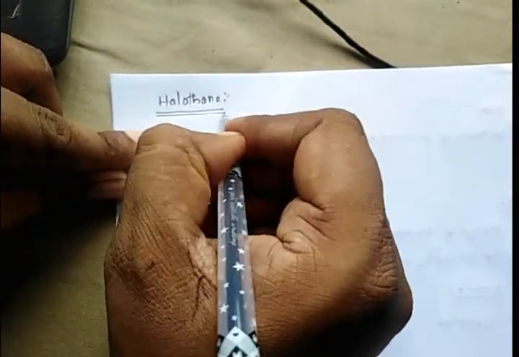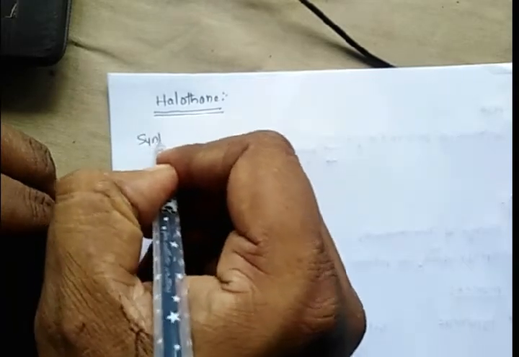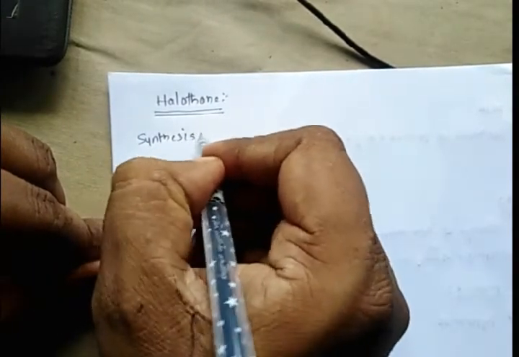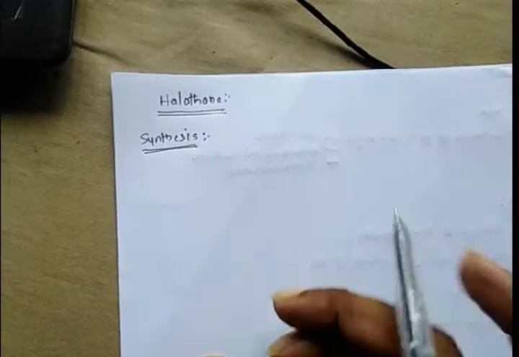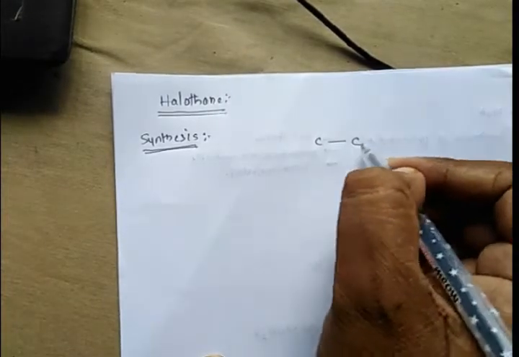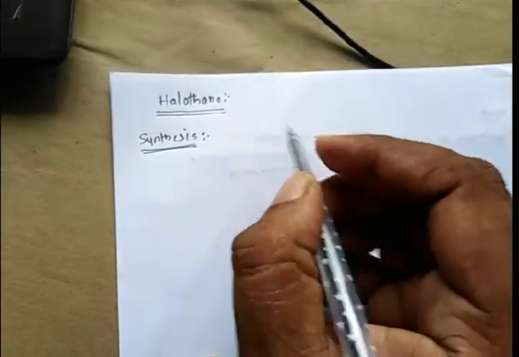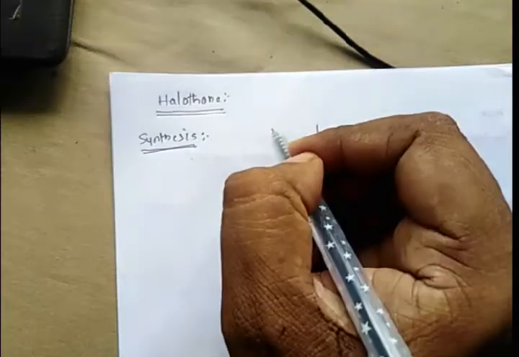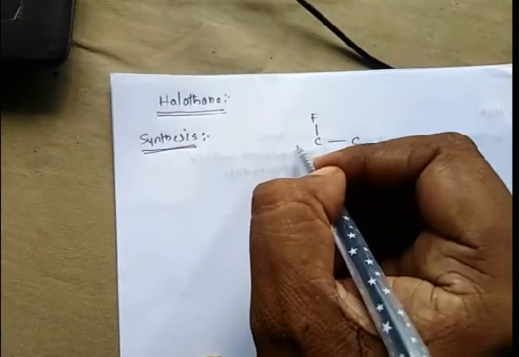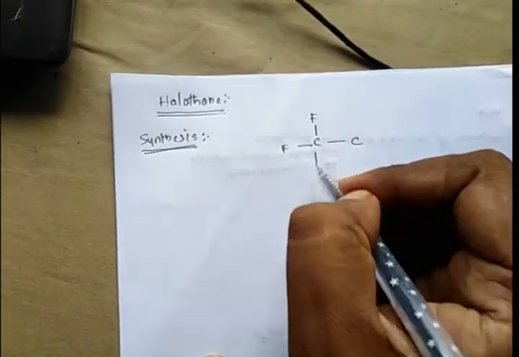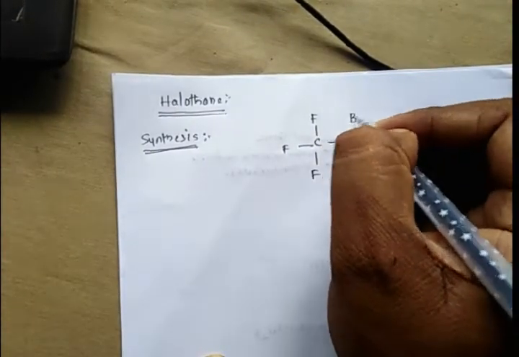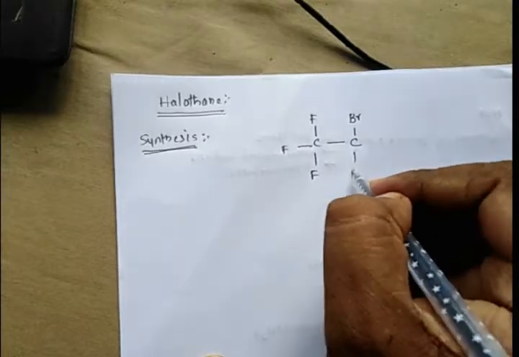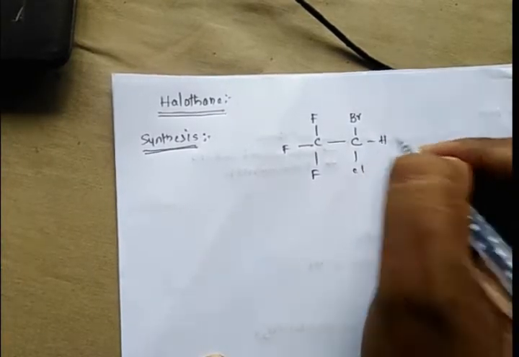Halothane synthesis. So, what is the structure of halothane? There are two carbon atoms. On the first carbon atom we have three fluorine atoms substituted, so we have to draw three fluorine atoms. And on the second carbon atom we have to add bromine, chlorine, and hydrogen.